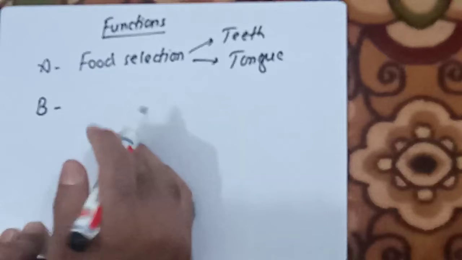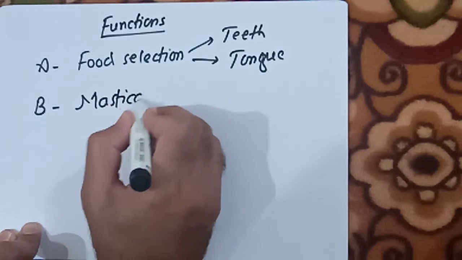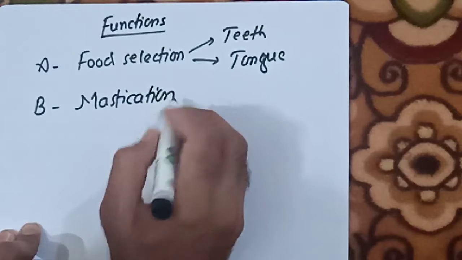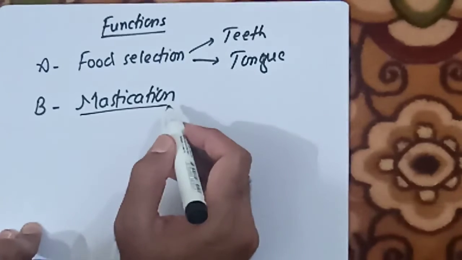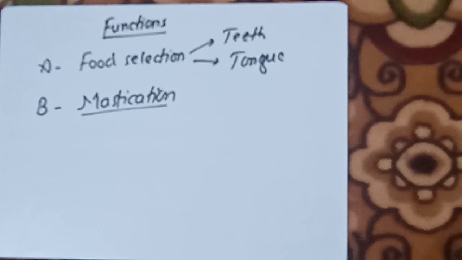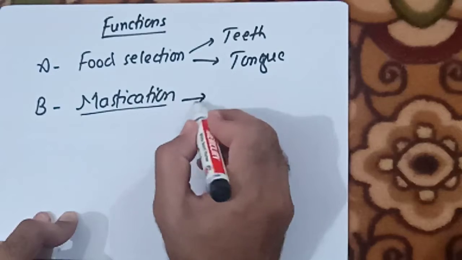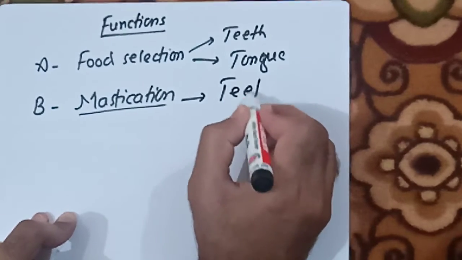The second function is mastication. Mastication means the breakdown of large particles of food into smaller particles. So food will be broken down into smaller pieces, and that will be done by means of teeth.